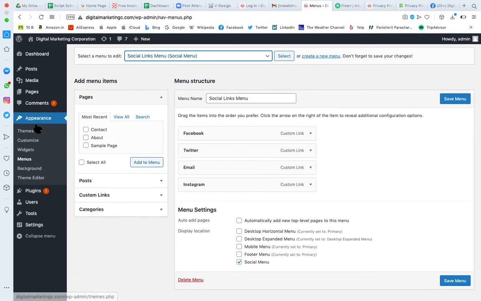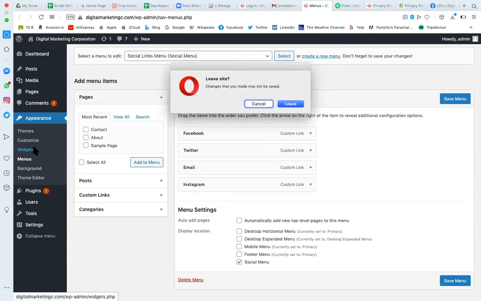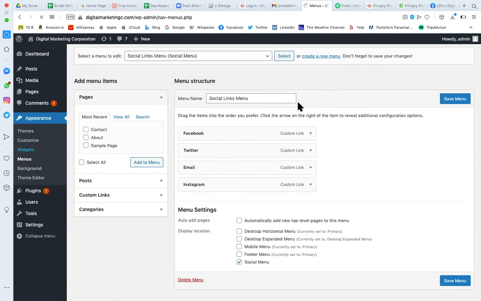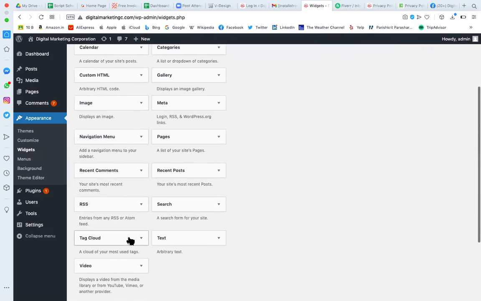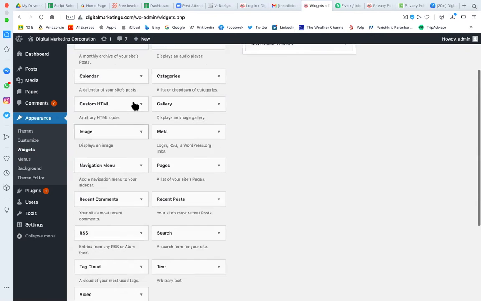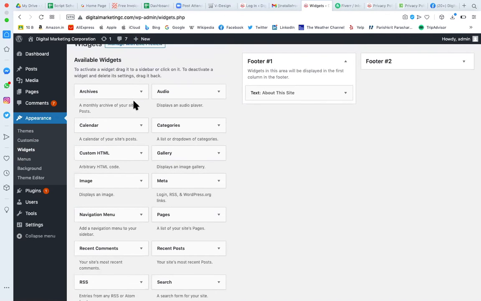And now widgets, I might not have shown you. Click on widgets. As I might have shared with you, widgets are small pieces of code built into WordPress. Whenever I install WordPress on my server, these widgets get installed with it. So the code is already on your website. Now you have to decide whether you want this feature on your website or not. Let's suppose I want to add a calendar on my website.